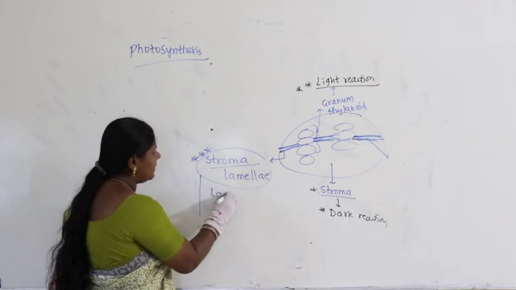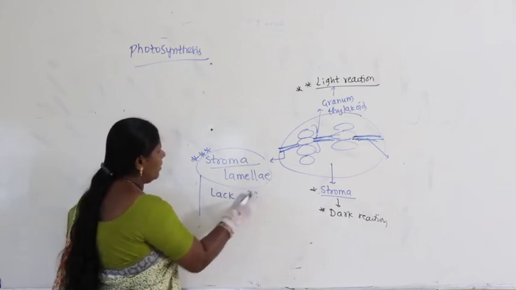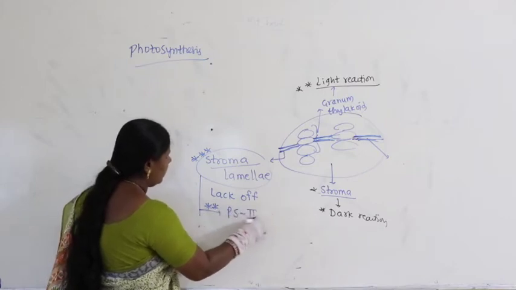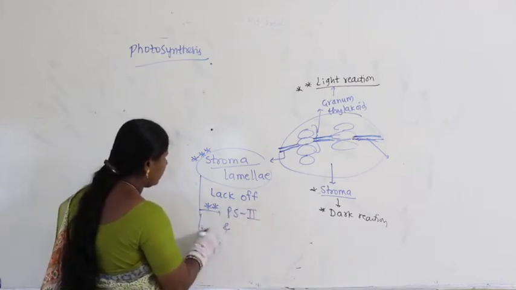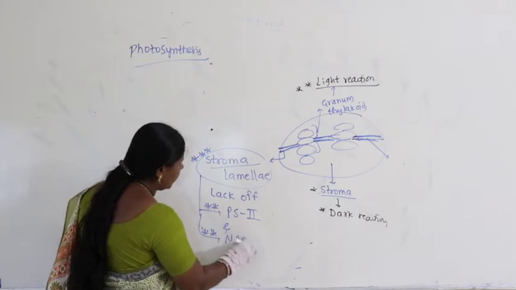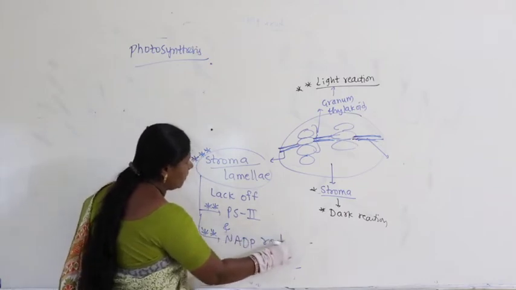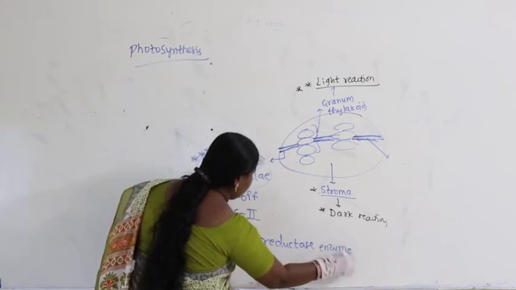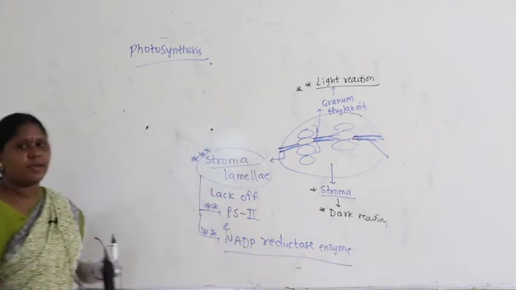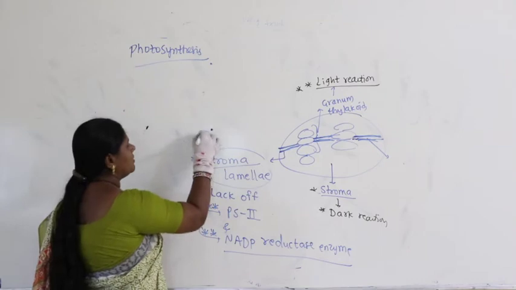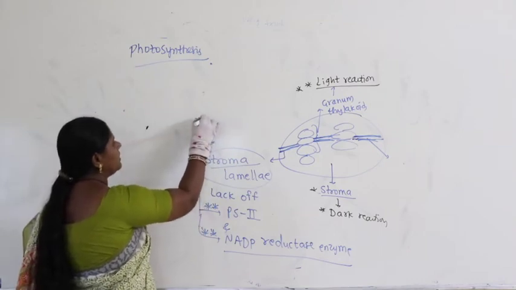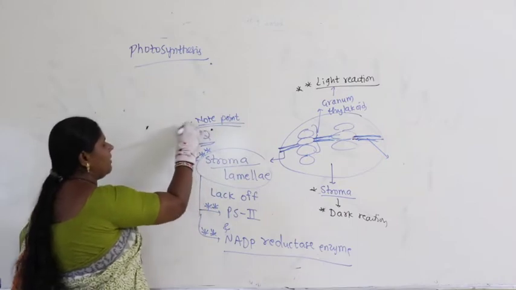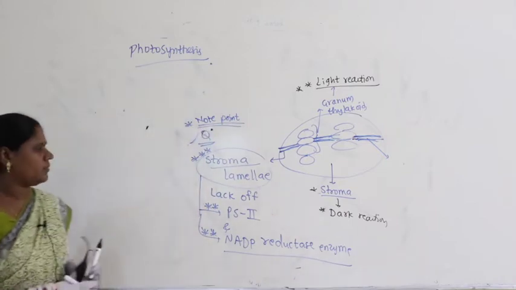Stroma lamellae lacks, very importantly, PS2 and NADP reductase enzyme. This is very important, just take it as a note point. Very important question, you may have a chance to get it as a question.